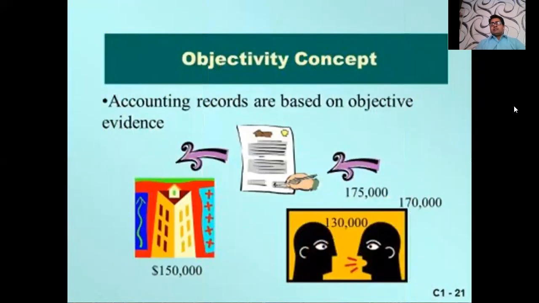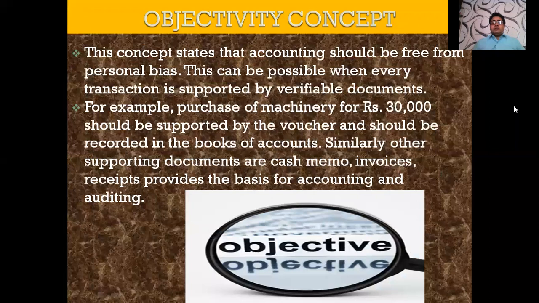Next, the last concept is the objectivity concept. What does this objectivity concept say? It says that the books of accounts are to be prepared only for the object for which the business exists. This concept states that accounting should be free from personal bias. Personal bias means the management who is preparing the accounts always uses their own method, their own ideas, or may use the accounts for their own benefit. This concept says that accounts should be free from personal bias.